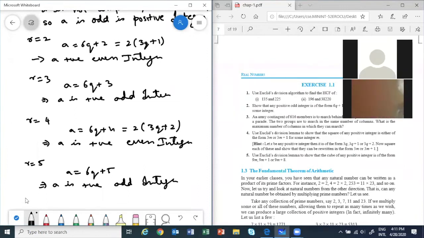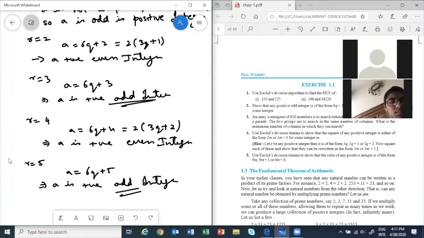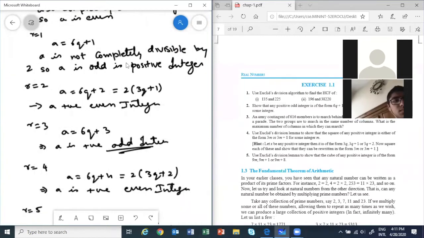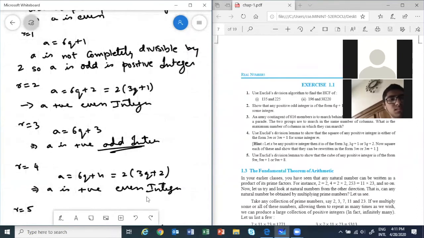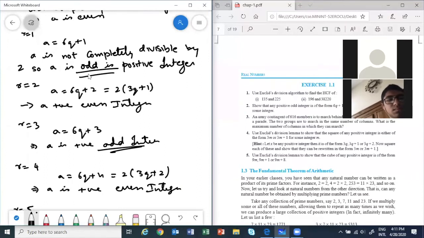So hence proved that any positive odd integer can be of the form 6q plus 1, 6q plus 3, or 6q plus 5. If A is a positive odd integer, it can be 6q plus 1 or 6q plus 3 or 6q plus 5.